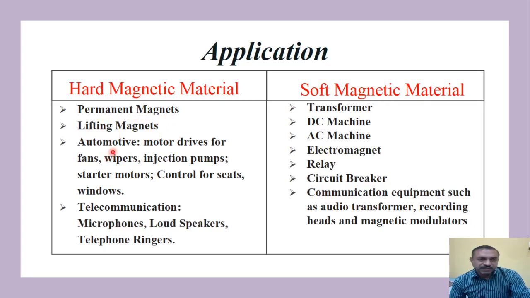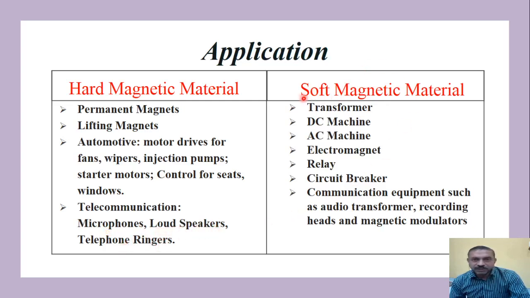Then they find very wide application in automotive, that is for motor drives, for the fans, the wiper, the injection pumps, the starter motors, the control for seats and windows. In any kind of car, you will see this application of hard magnetic material. Then telecommunication is one of the fields where we can find the application of hard magnetic material in making the microphone, the loudspeaker, and the telephone ringers.